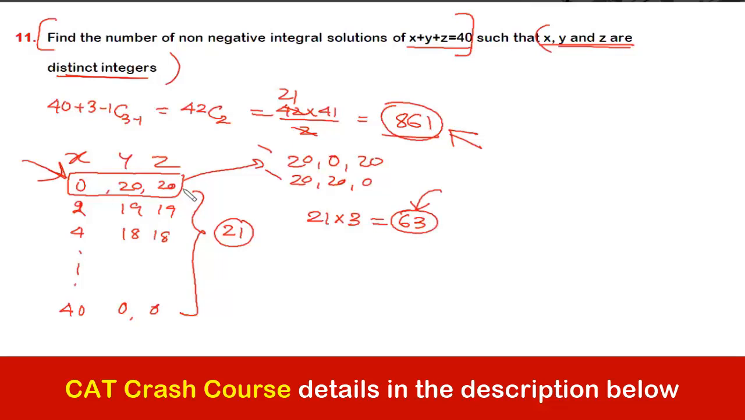2 are same and 1 is different. That need to be deducted from this. Right? So 861 minus 63 is what? 798.